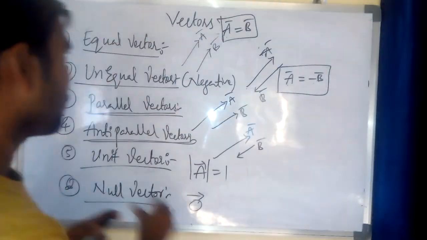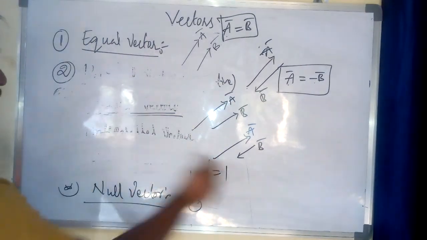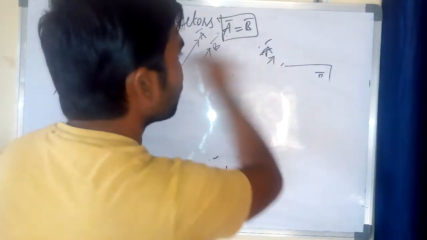Next one. These are the 6 types of vectors.